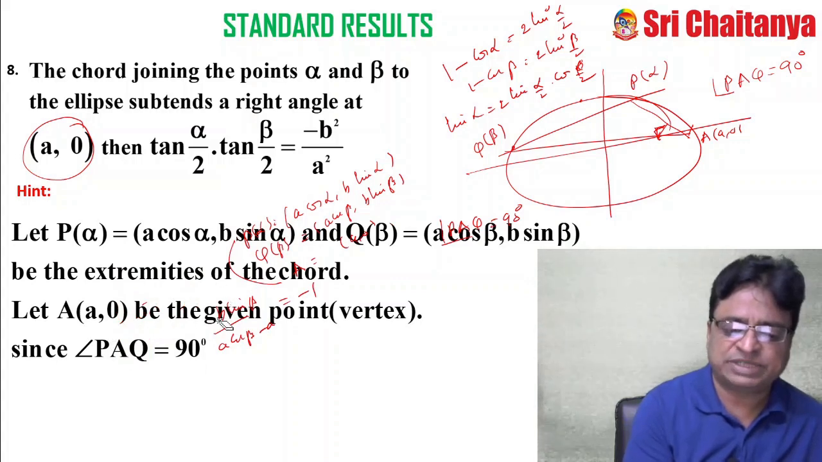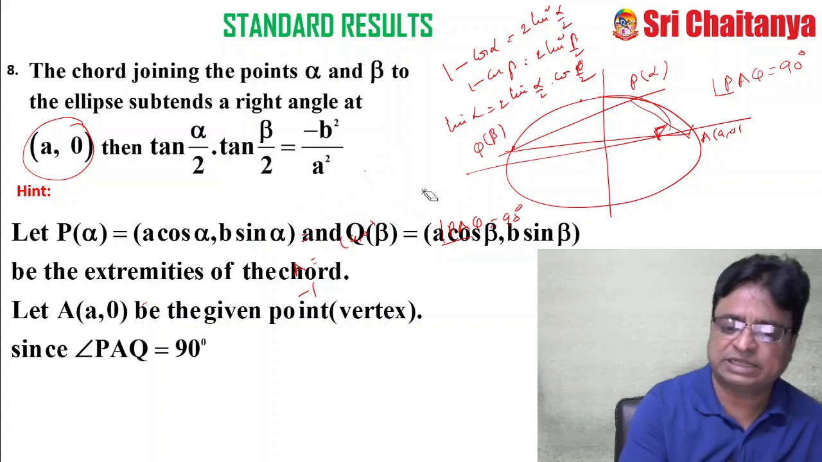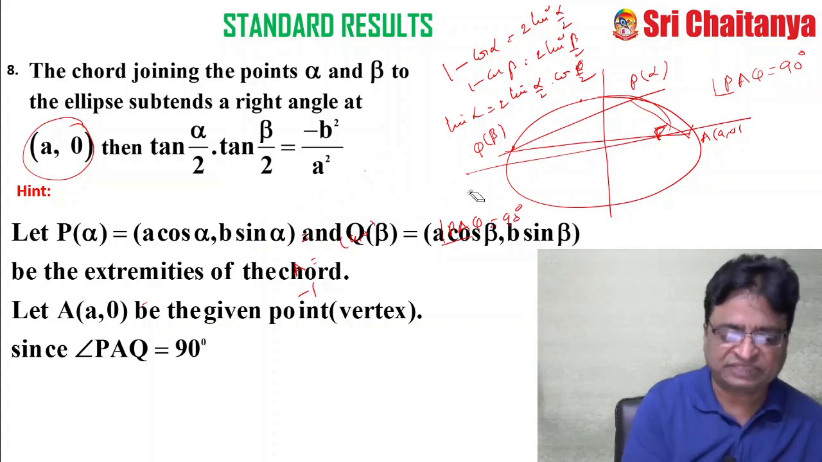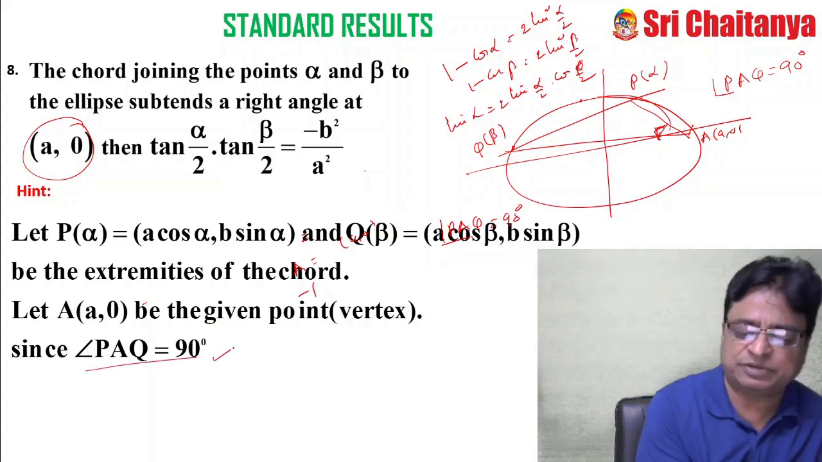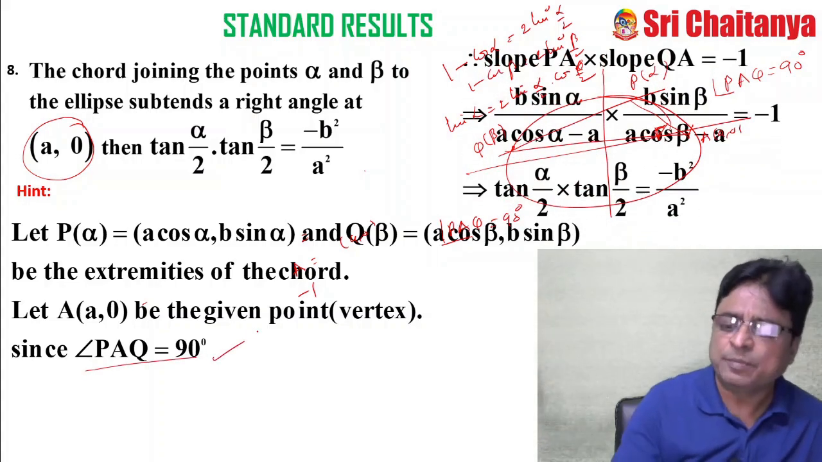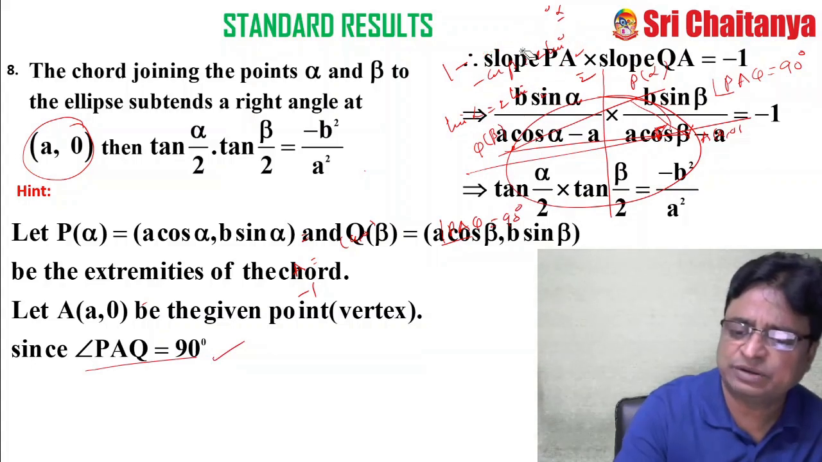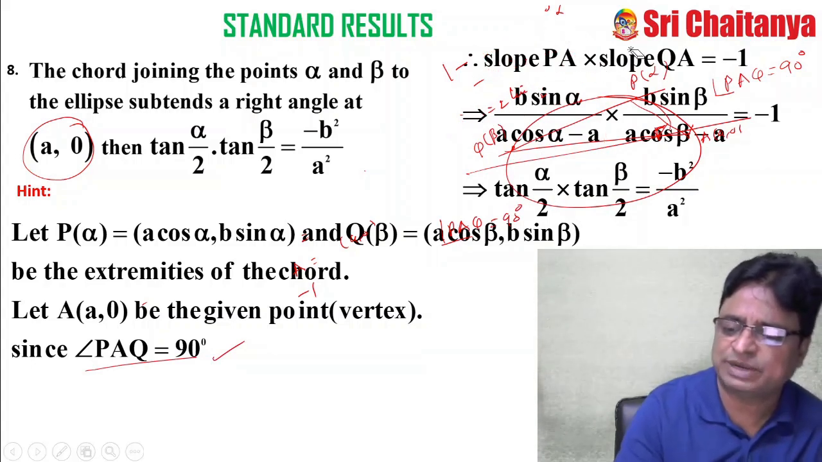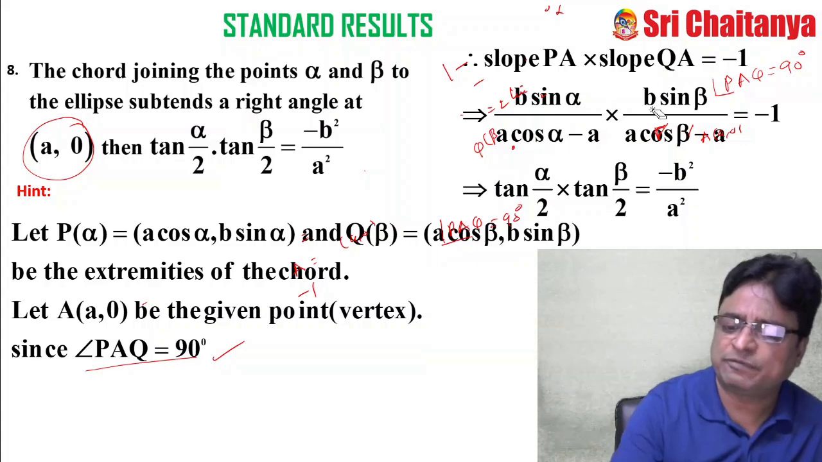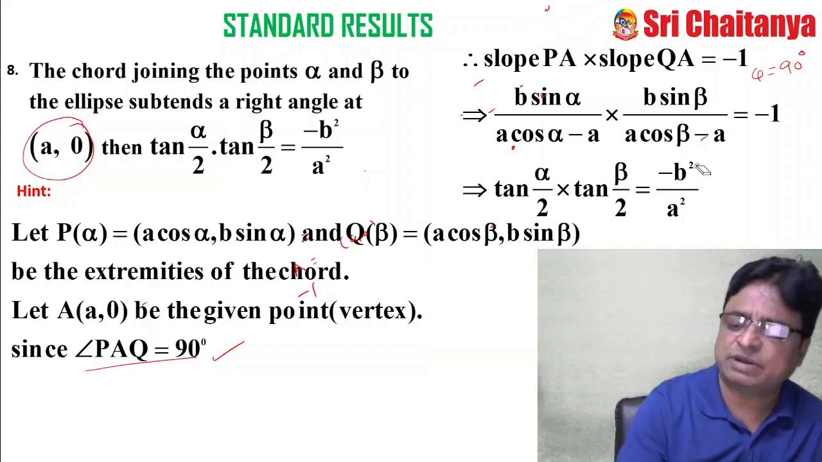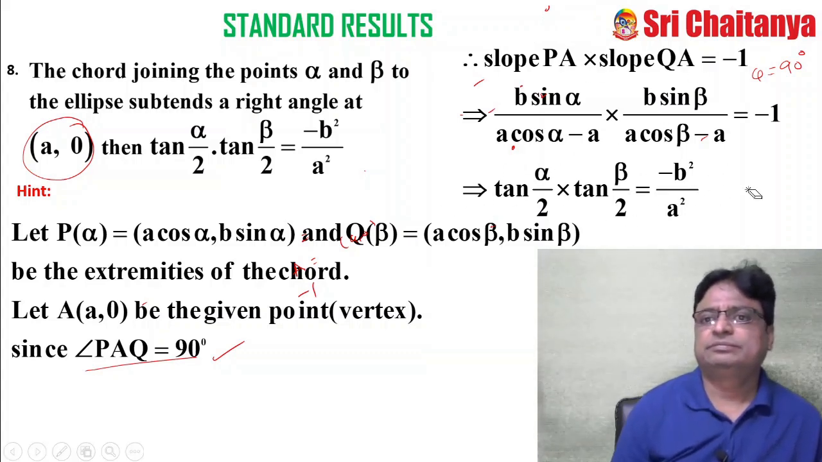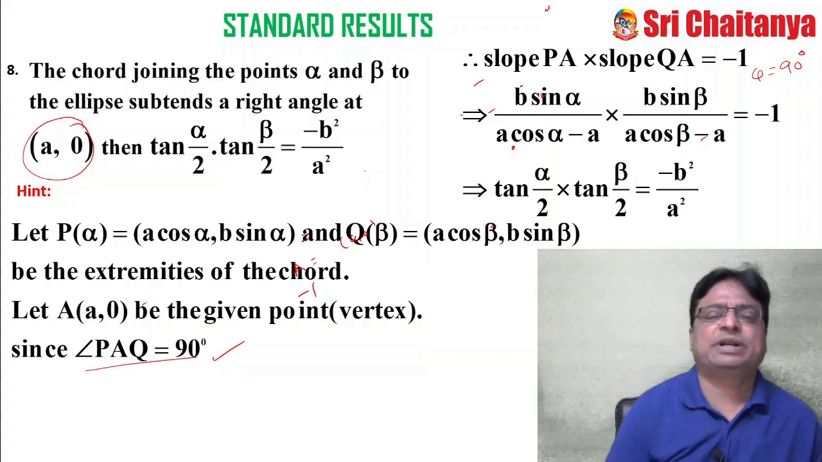So here, my P of alpha is like that, my Q of beta is like that, and capital A is equal to (a, 0), and this is given: PAQ is 90 degrees. So the product of the slopes is equal to -1. You consider that the product of slopes is equal to -1, and you find the slope of PA and the slope of QA, and you simplify. For that, you apply the formula with 1 minus cos alpha and 1 minus sin beta. Okay, this is another important formula.